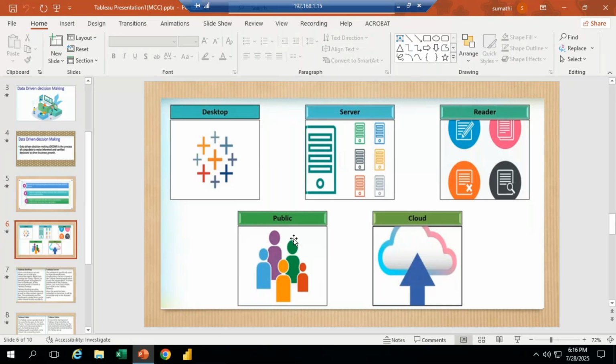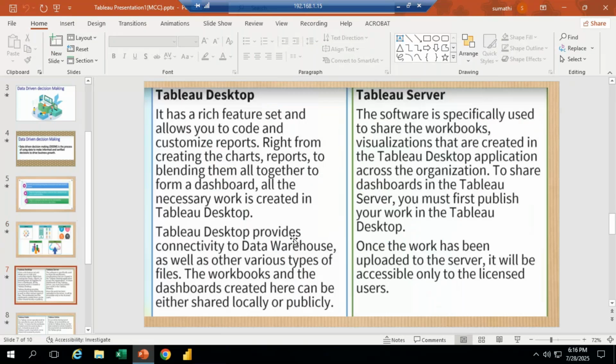Tableau Desktop is used only for the local system. Suppose I have a desktop or a laptop, we can download Tableau on our local system. If I download Tableau Desktop, we can save the data only in my desktop or my laptop.